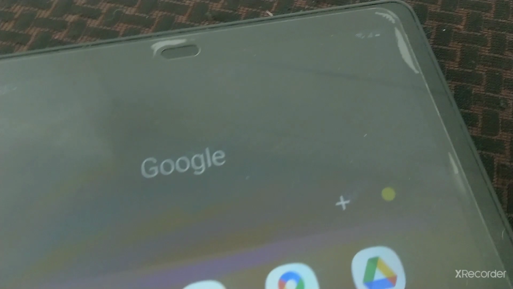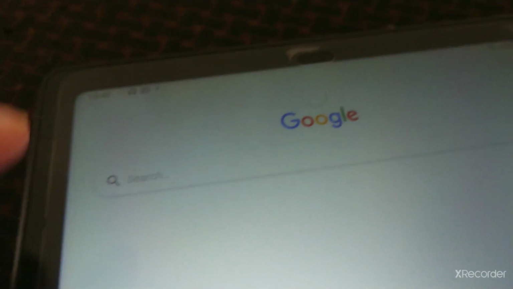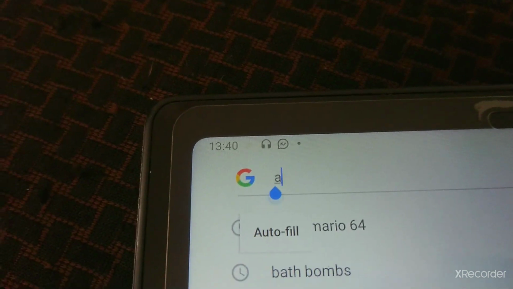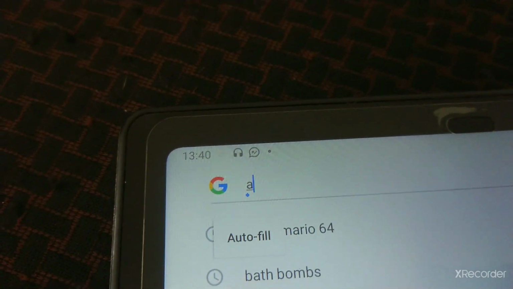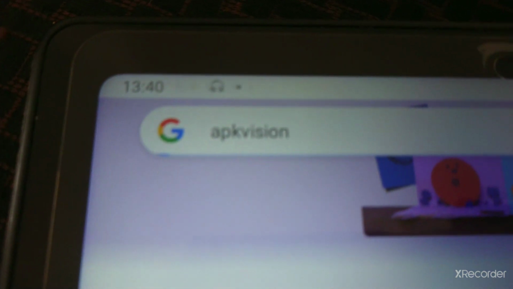First step, you have to open Google. Okay, and then you have to type in APK Vision.